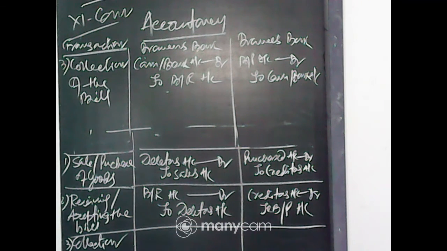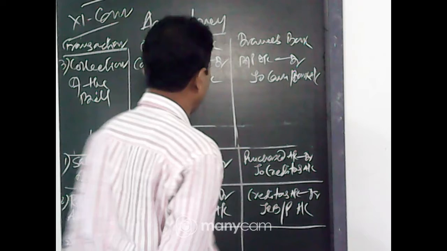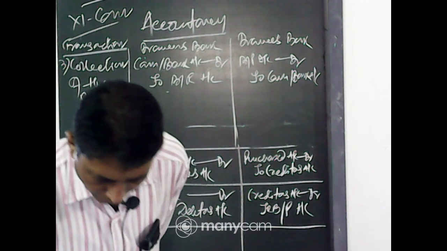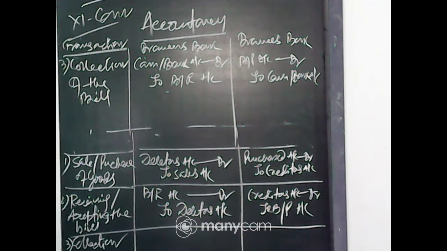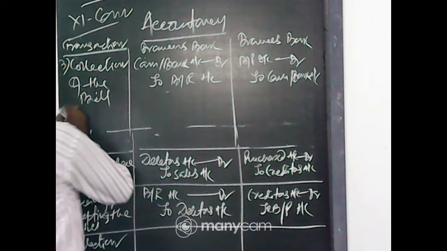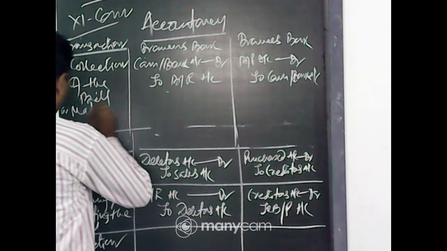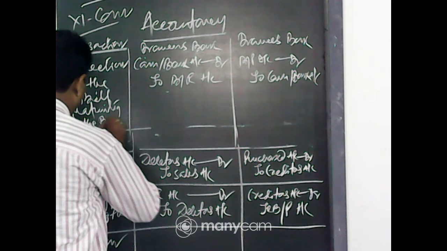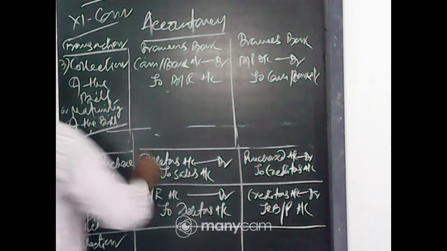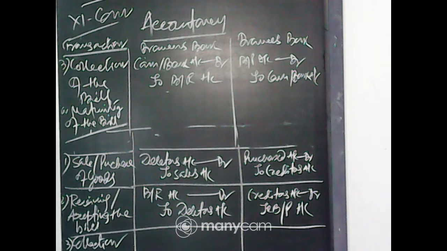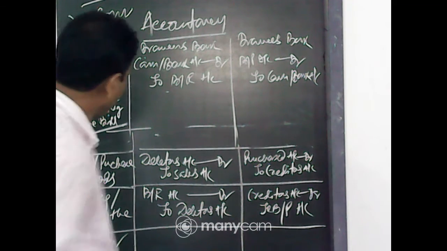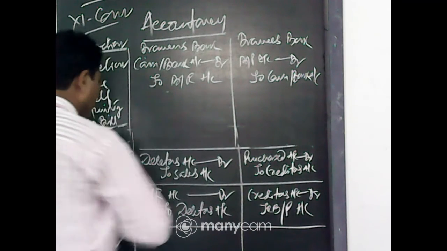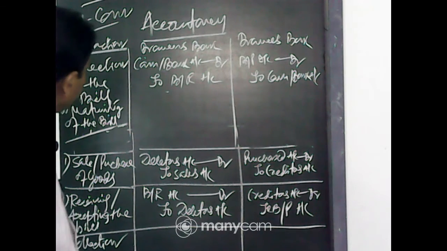Collection of the bill or maturity of the bill: cash or bank account debit to bill receivable, bills payable account debit to bank. Clear?